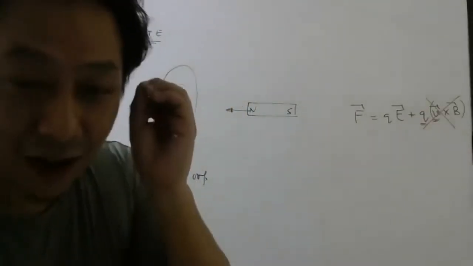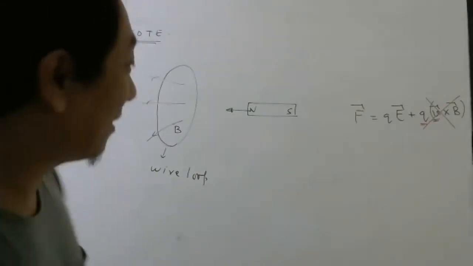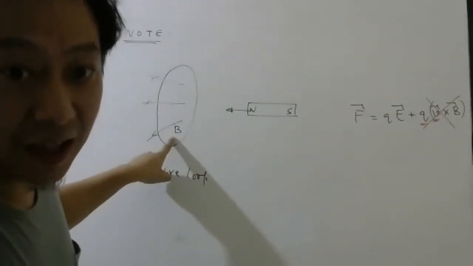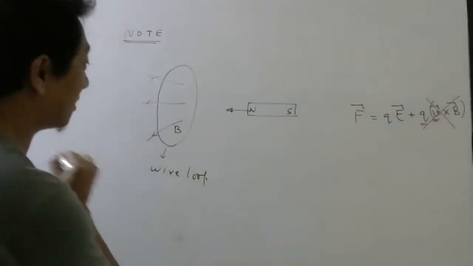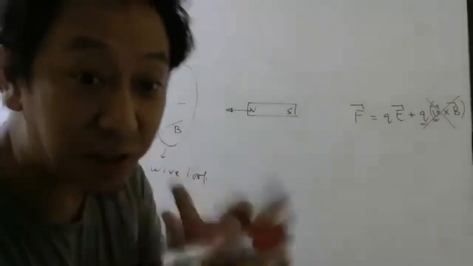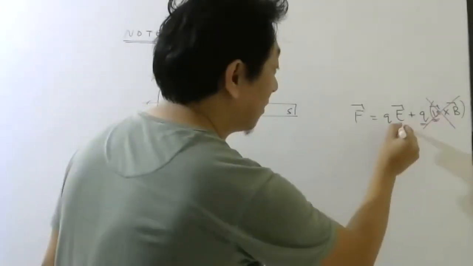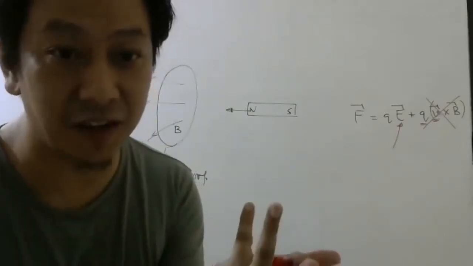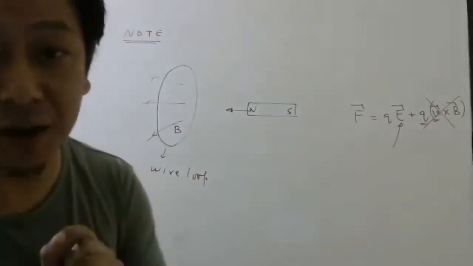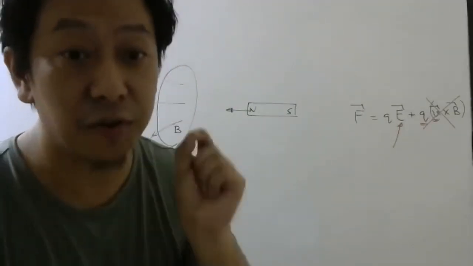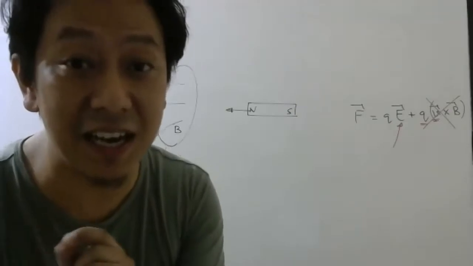So it is 100% clear that the moment you move the magnet, magnetic field is changing. And the moment magnetic field is changing, these electrons are feeling a force. And that force, students, has to come from this electric field. There is no other way. Understanding or not? There is no other way. So this electric field has to come. But this electric field is completely different from the ones which we have studied till now.